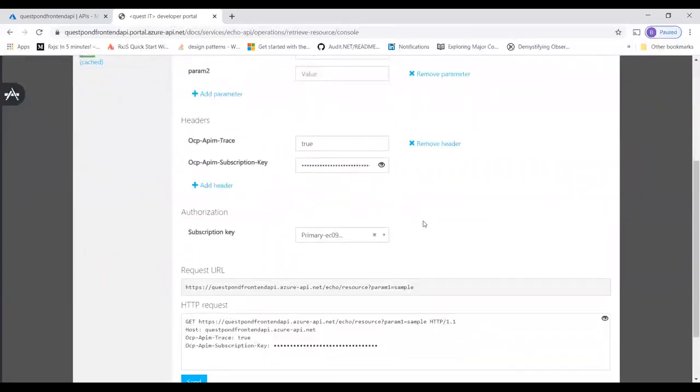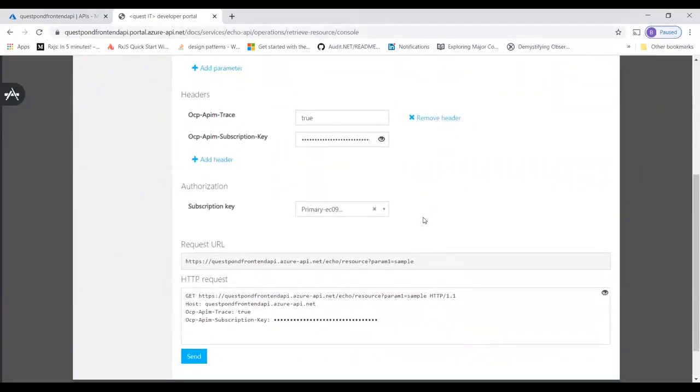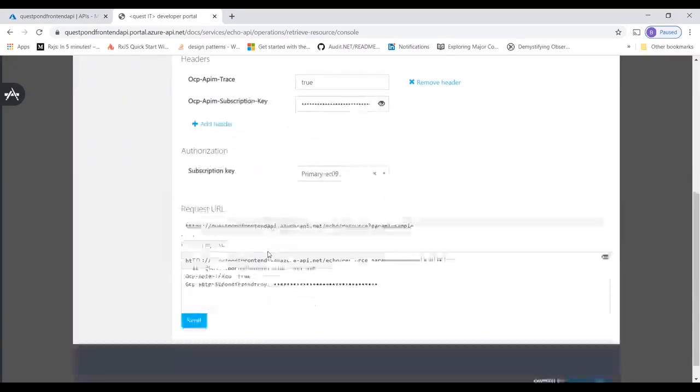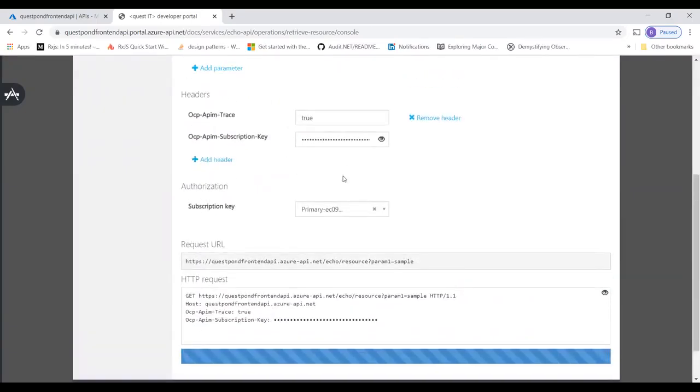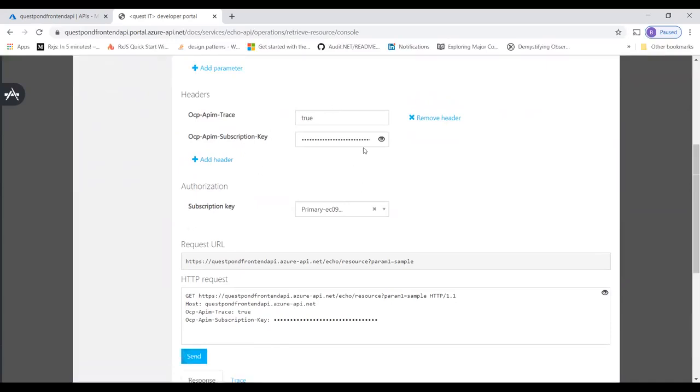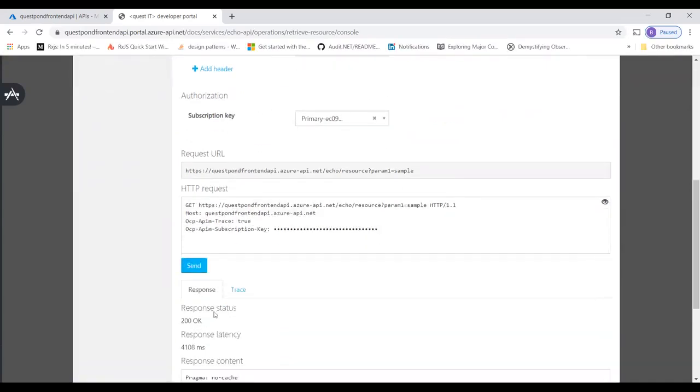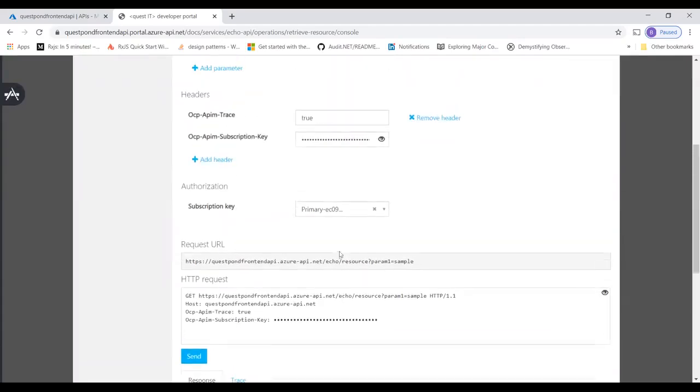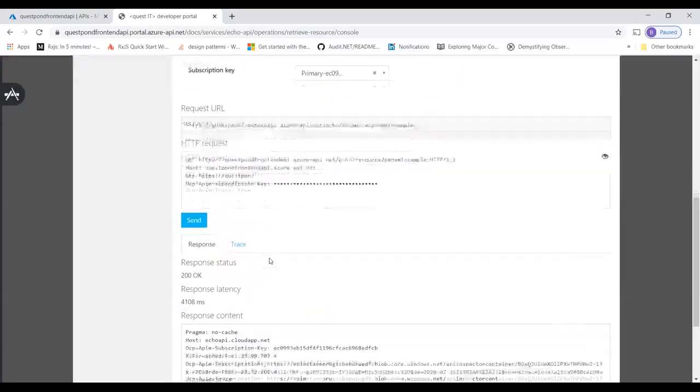If you see in the authorization, it's just using a subscription key. So it does not have any Windows AD here. You can see there is no Windows Active Directory here. There it is, you can see 200 OK without any kind of logging. It just goes ahead and does things. So our client